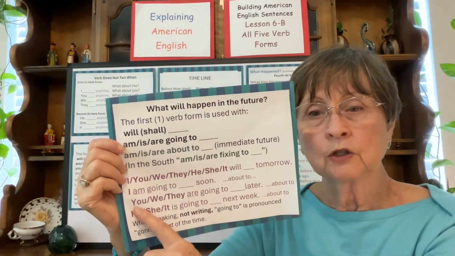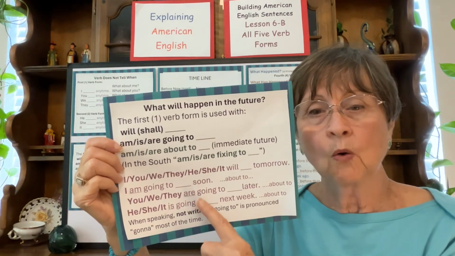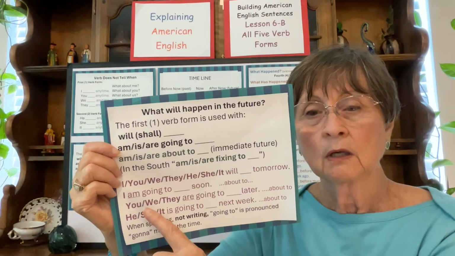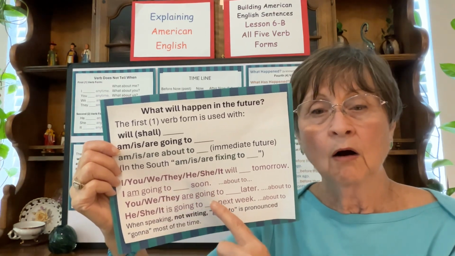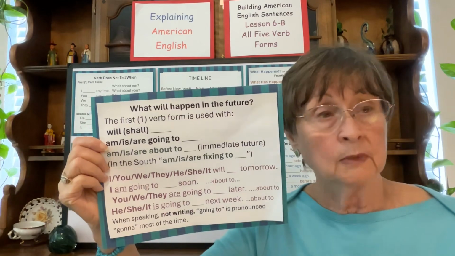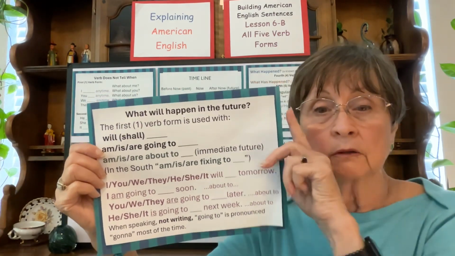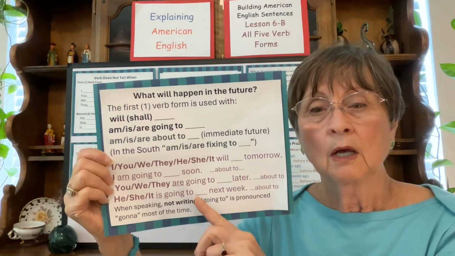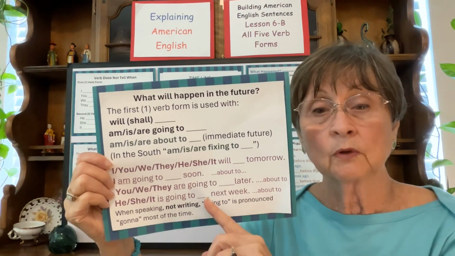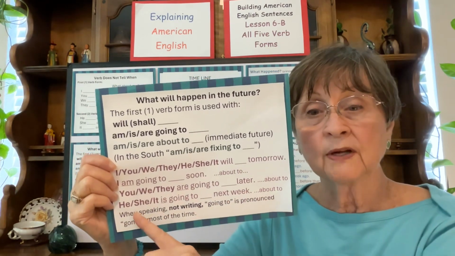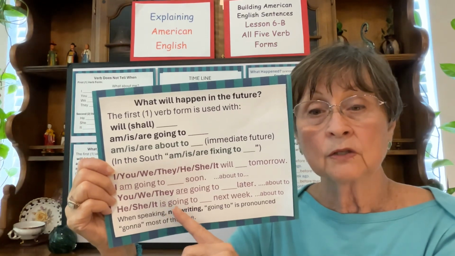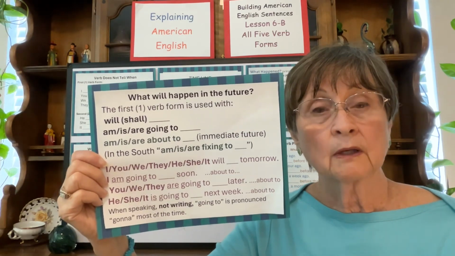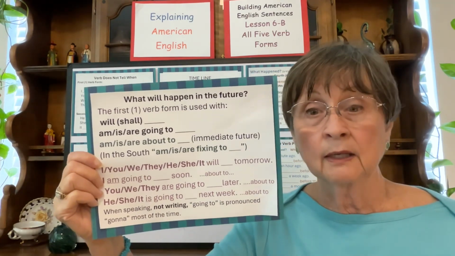And if it's you or we or they, you are going to visit the doctor later, or you, we, they are about to go to the doctor. It means we're walking out the door. We're about to go to the doctor. He or she or it is going to read next week. We're going to read a book next week. Or if I say he or she or it is about to, like it's about to leave the room, that means they're on their way out right now.